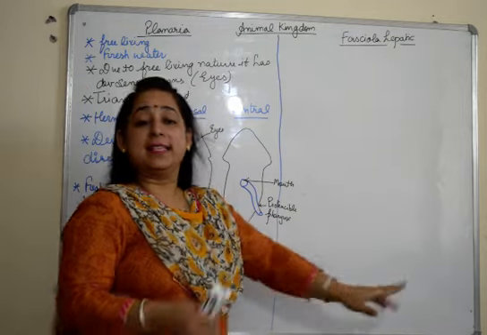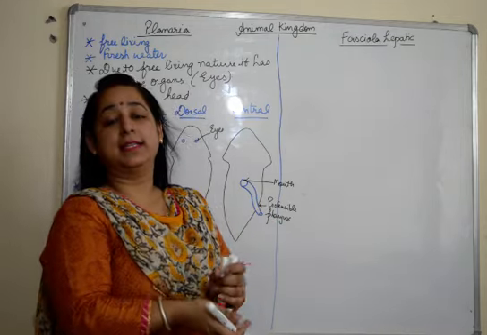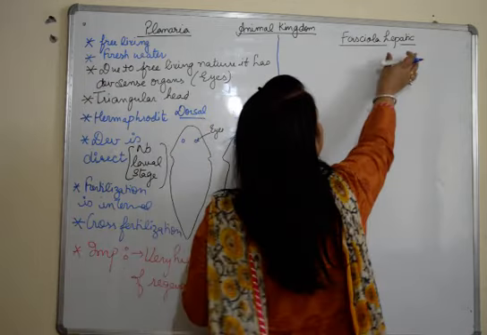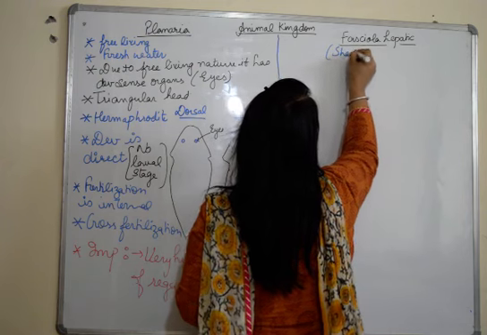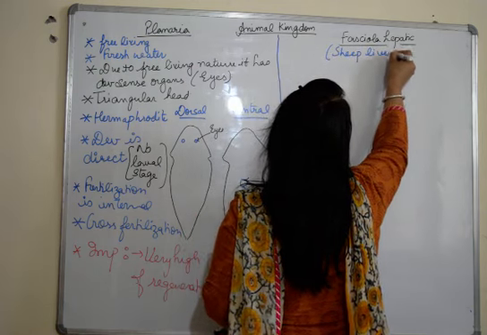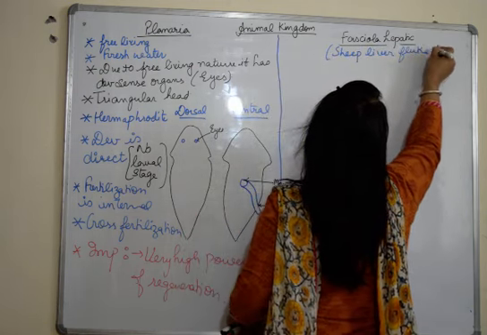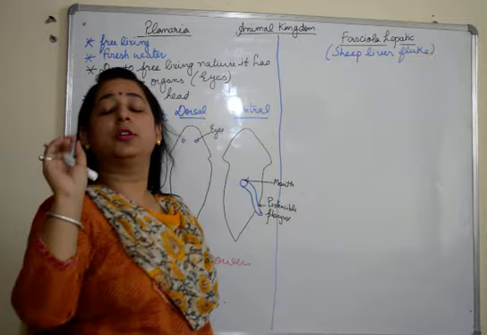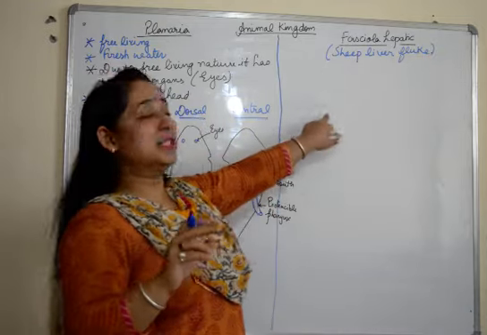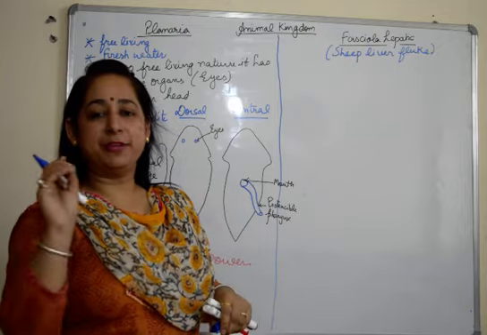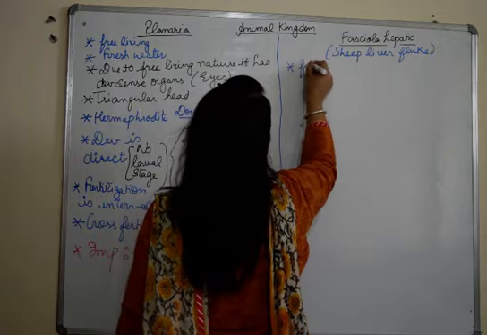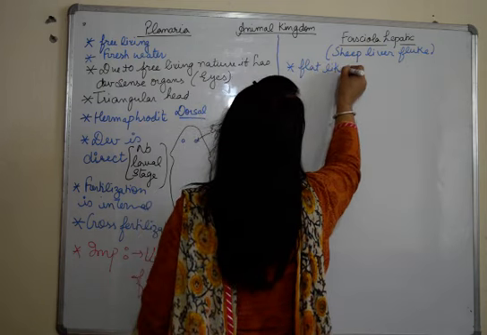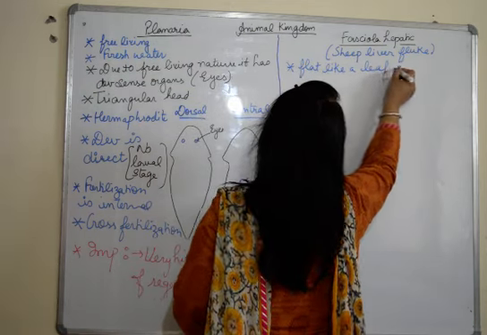Now coming to the next example, that is Fasciola hepatica. Hepatica is the word used for liver. It's also known as sheep liver fluke. Now when we are talking about Fasciola, we are talking about flukes here, but we are specifically talking about the sheep liver fluke. Now it is flat, flat like a leaf.